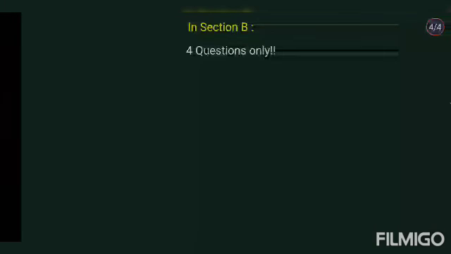Question 8, 5 marks. Question 9, 2 marks, and only one part. Question 10, 5 marks. Okay, so this is about your section B.